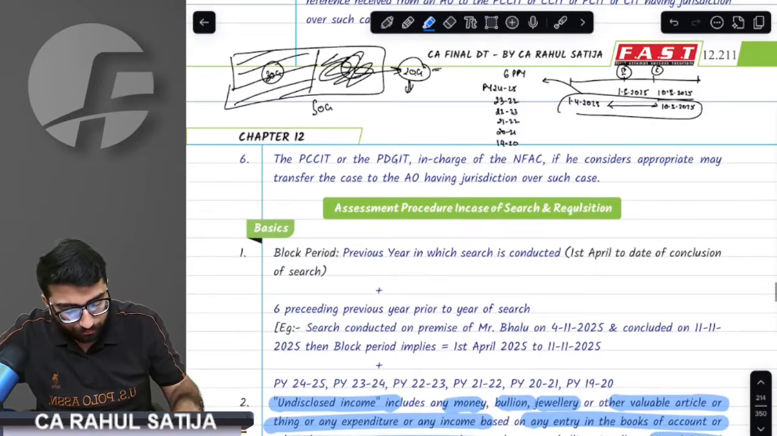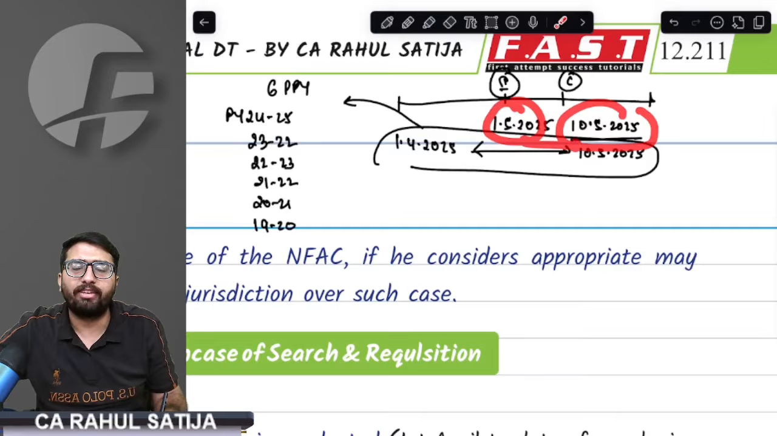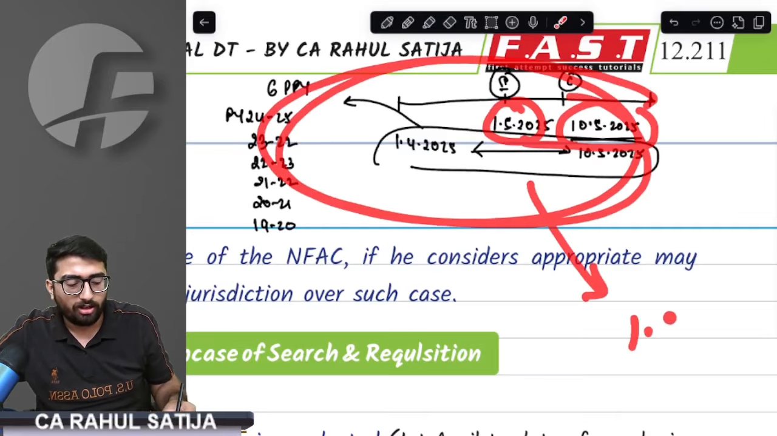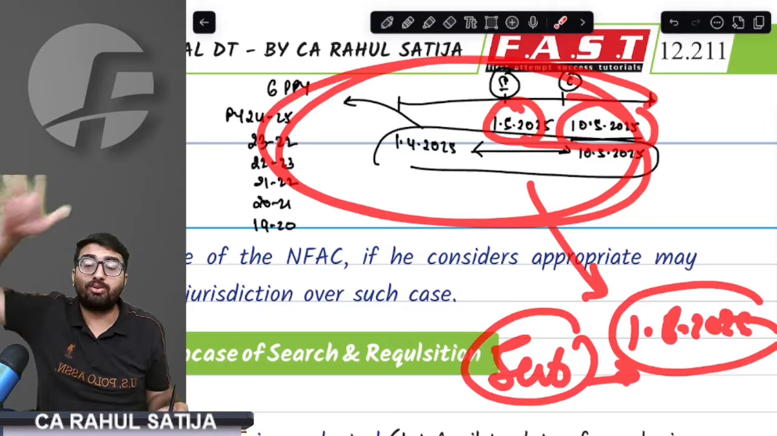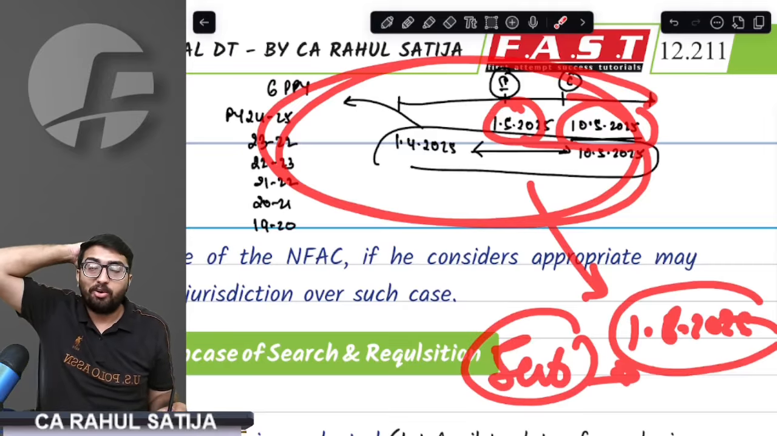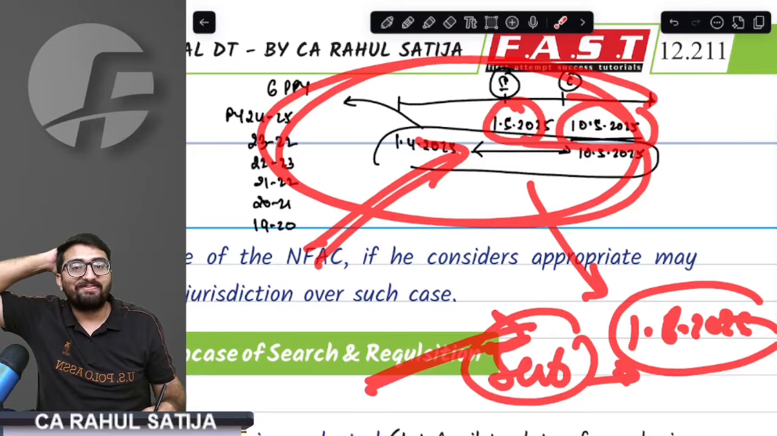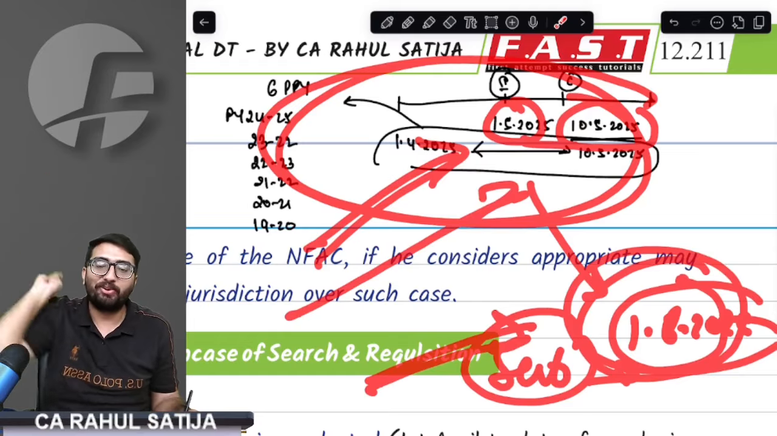Remember, for example, a search took place on 1st May 2025. Assessment was going on, and next year, on 1st June 2026, another subsequent search took place at my premises. Now I have to get this order also passed. The AO has to pass this order as well. So the AO has to pass two orders.